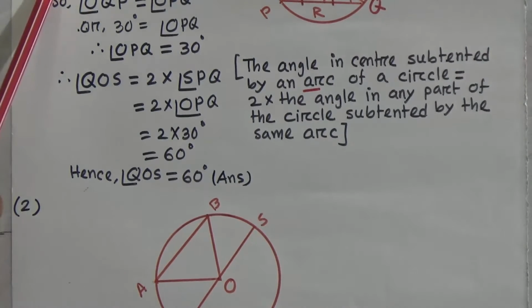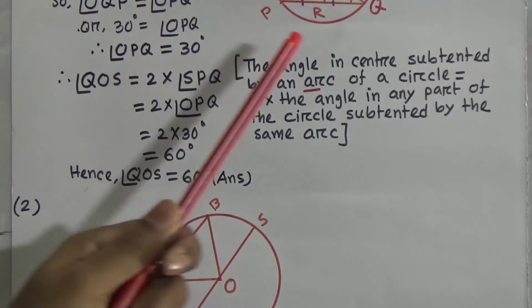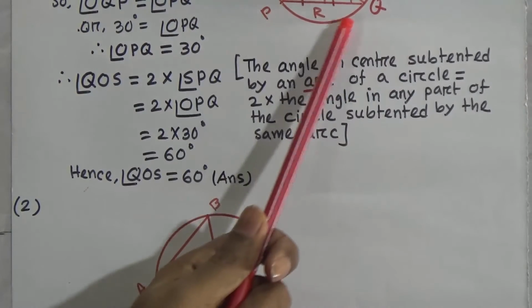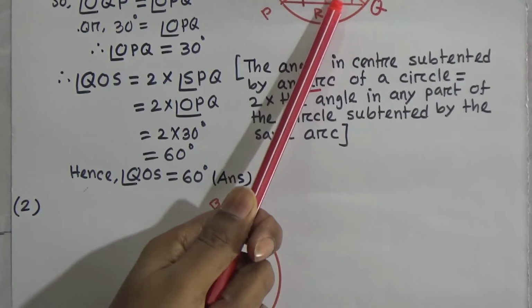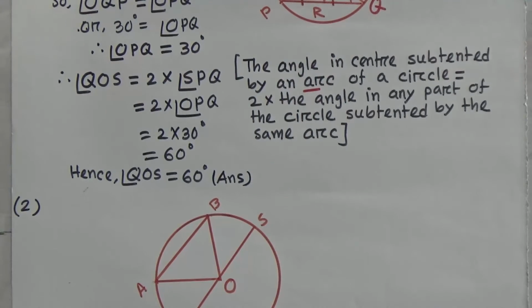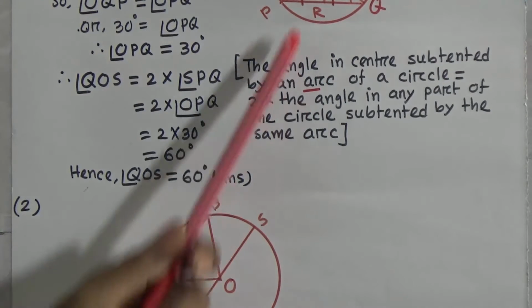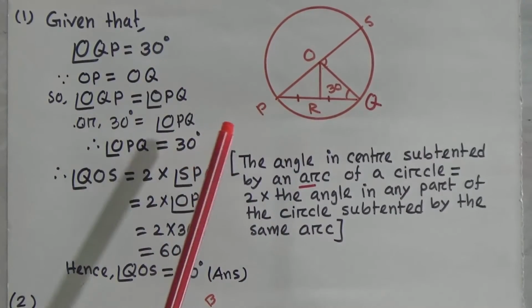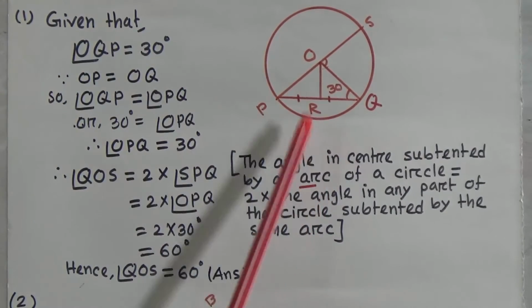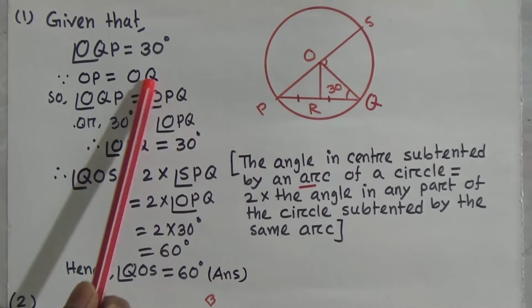Now, given that OQP equals 30 degrees. You see, there is written 30 degrees. Now OP equals OQ, because they are the same radius in a circle.